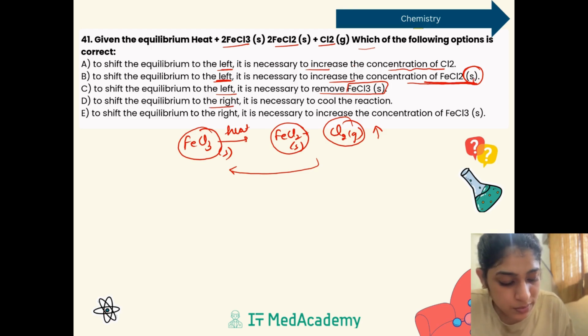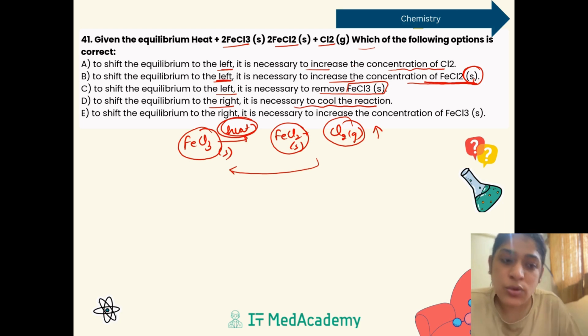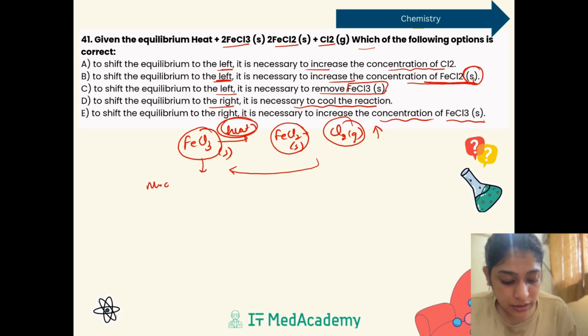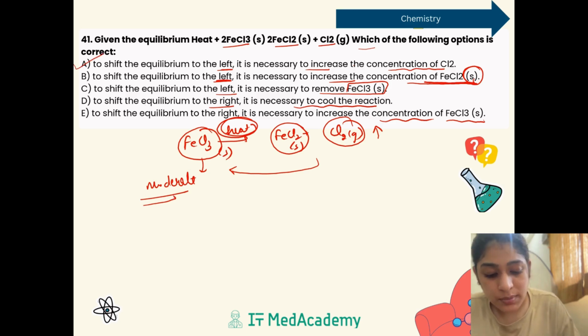To shift the equilibrium to the right, it's necessary to cool the reaction. How to cool this reaction? This is an endothermic reaction, so it does not even occur when you are just cooling it. To shift the equilibrium to the right, it is necessary to increase the concentration of FeCl3 solid. Again, it is a solid, so it may not affect the direction of the equilibrium much. So this was a moderate question based on Le-Chatelier. So we can say option A is correct in this question.